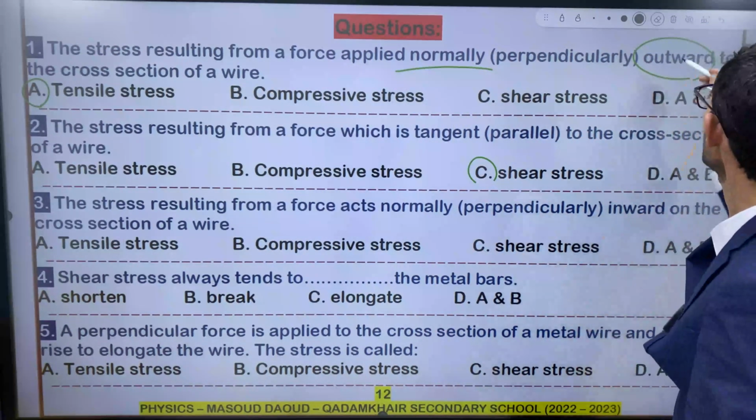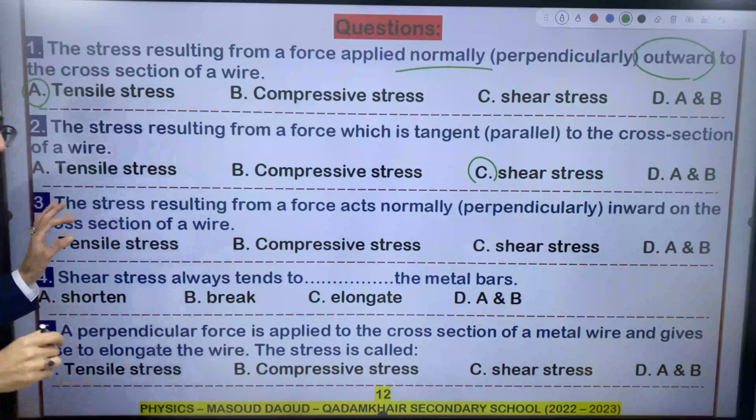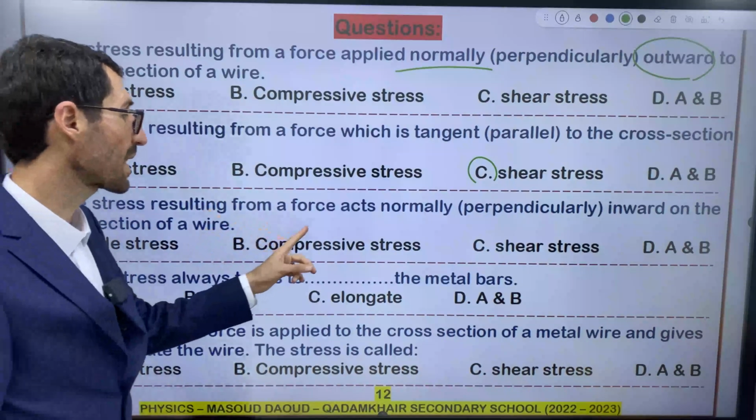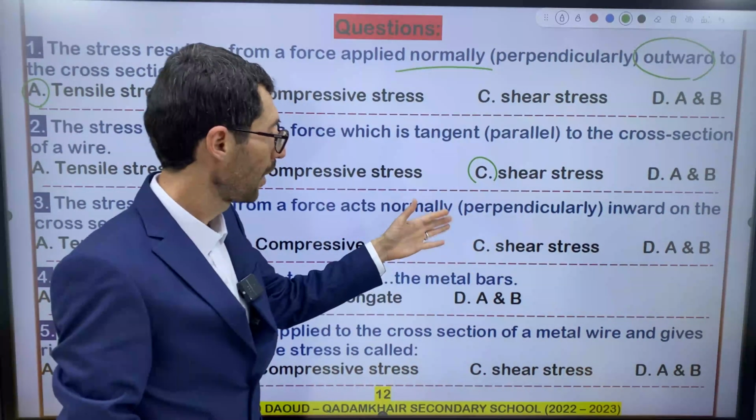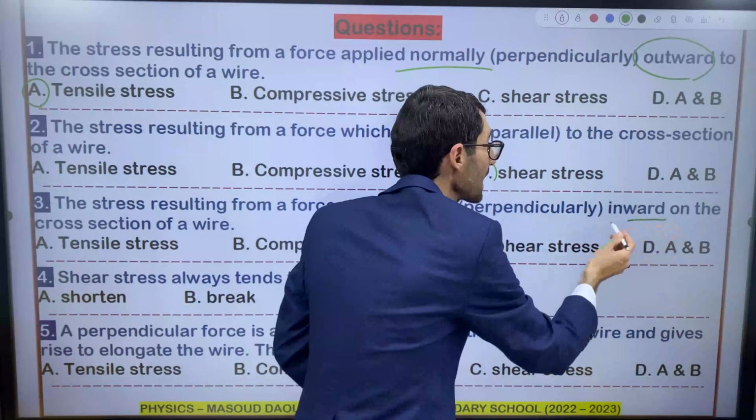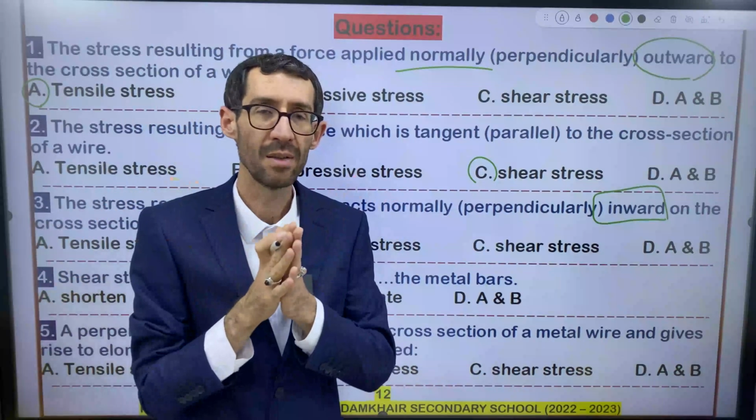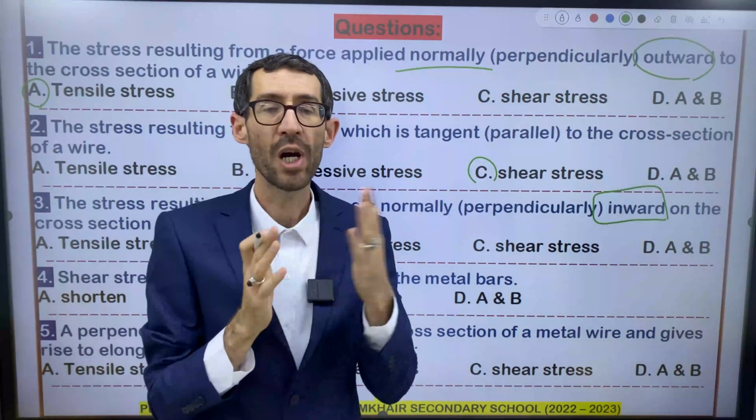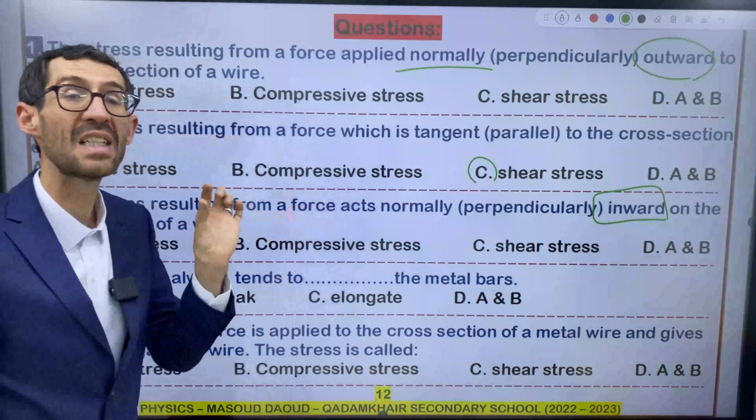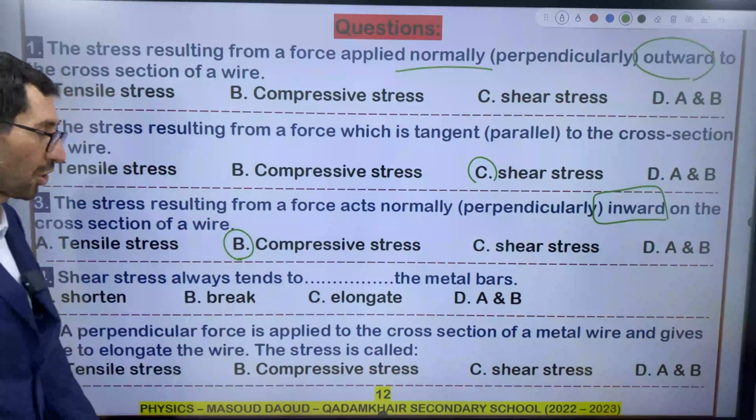So let me read question number 3 for you. The stress resulting from a force acting normally. Normally means perpendicularly. This time it says inward. So focus on the inward. Inward tension tries to shorten the object, to decrease the length of the object. That's why it will be compressive stress.